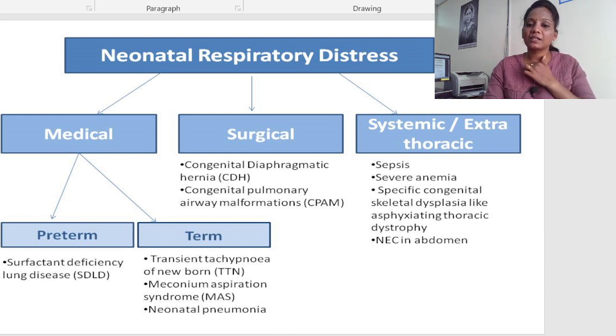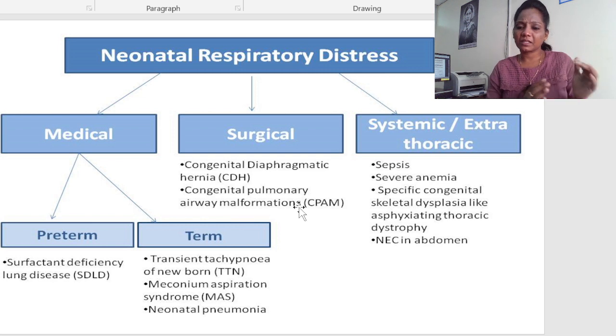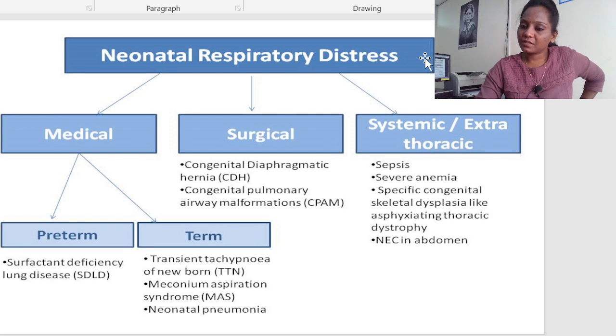Sometimes surgical conditions like congenital diaphragmatic hernia or congenital pulmonary airway malformation, or tracheoesophageal fistula, and other conditions connected to the stomach or esophagus because of aspiration, also come under neonatal respiratory distress.